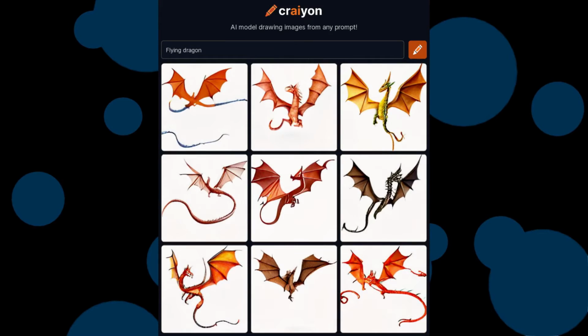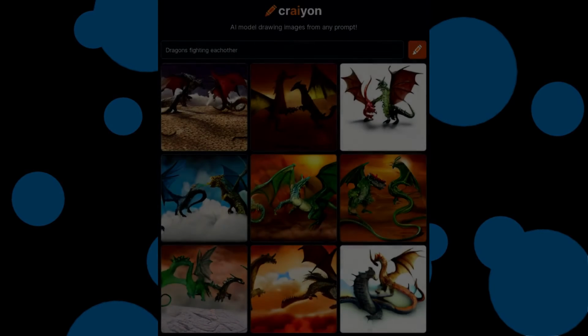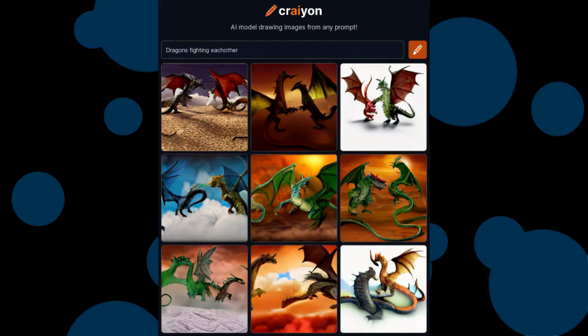Anyways, next prompt also has something to do with dragons, and this time, unlike the first one which was more Eastern dragons, these ones look more like Western dragons, and they do look good. That's the only thing I have to say. So this is the next prompt, and it's another dragon one. Hey, at least it looks cool.